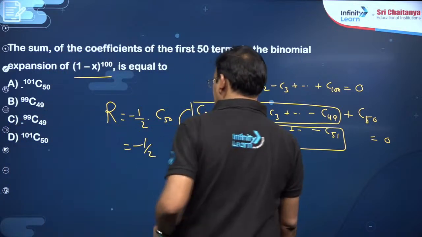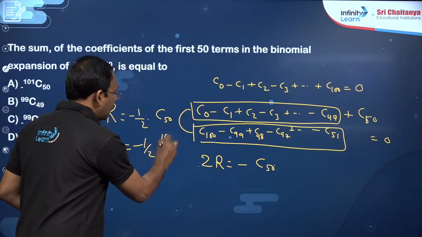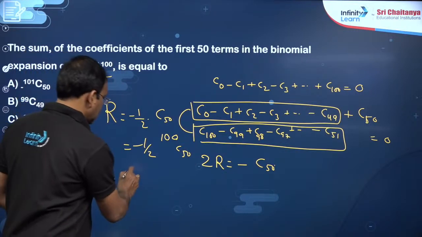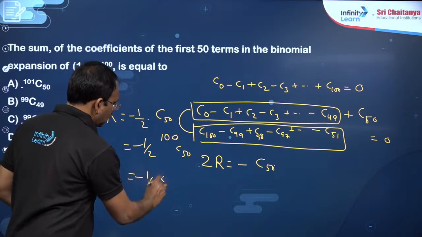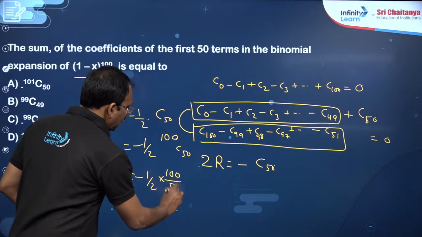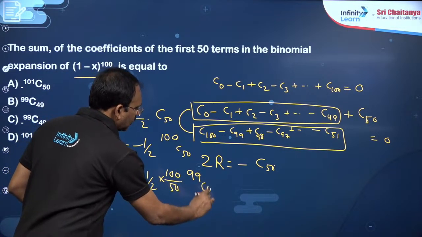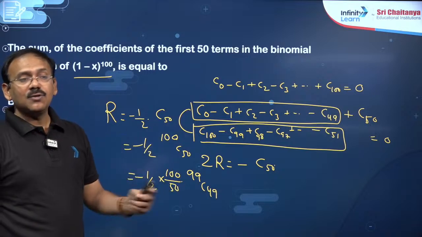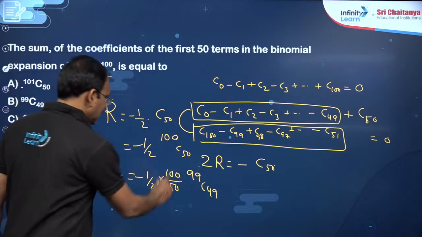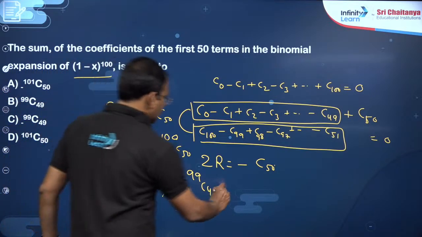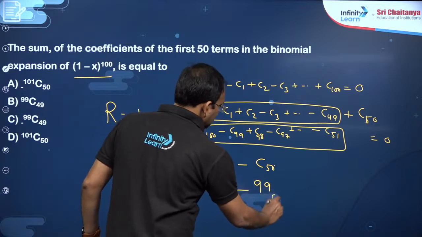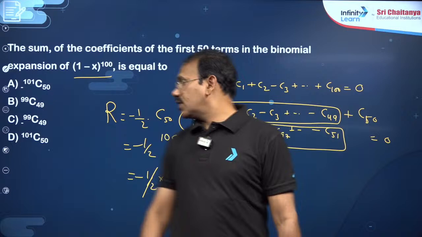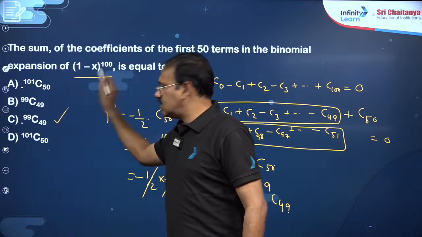99C49, C50 means 100C50. Just now I told a property, dear students. This is minus 1 by 2 into 100 by 50 into 99C49 you can write. nCr can be written as n by r into (n minus 1)C(r minus 1). These two get cancelled. So the answer is minus 99C49, which is going to be option C, dear students.